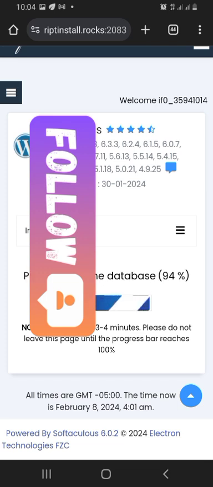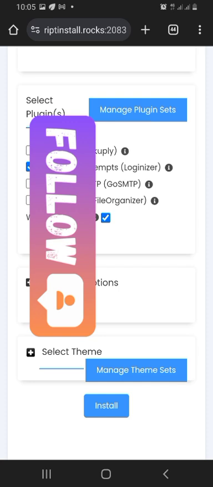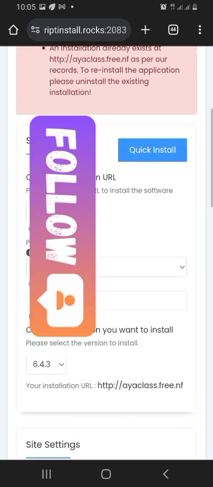So make sure you do not leave your page, because this website is loading and installing until it reaches 100%. As soon as it reaches 100%, our website should be ready.